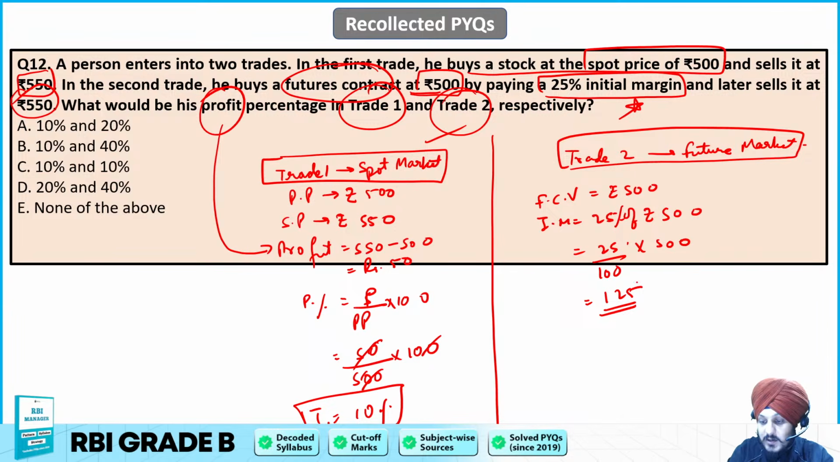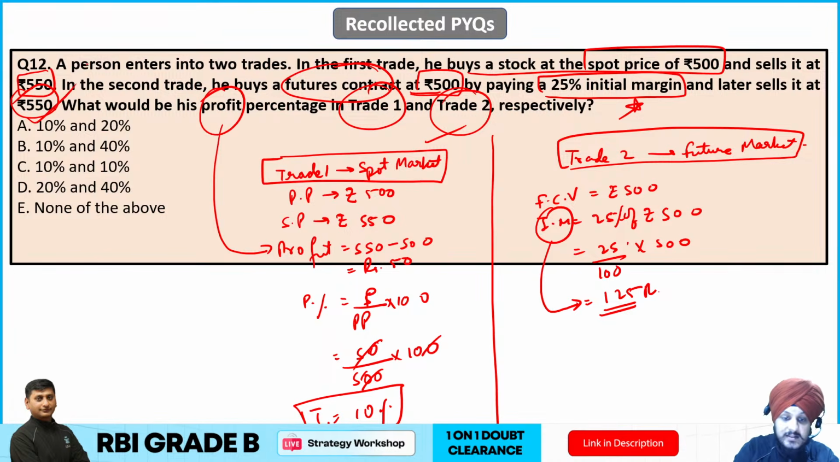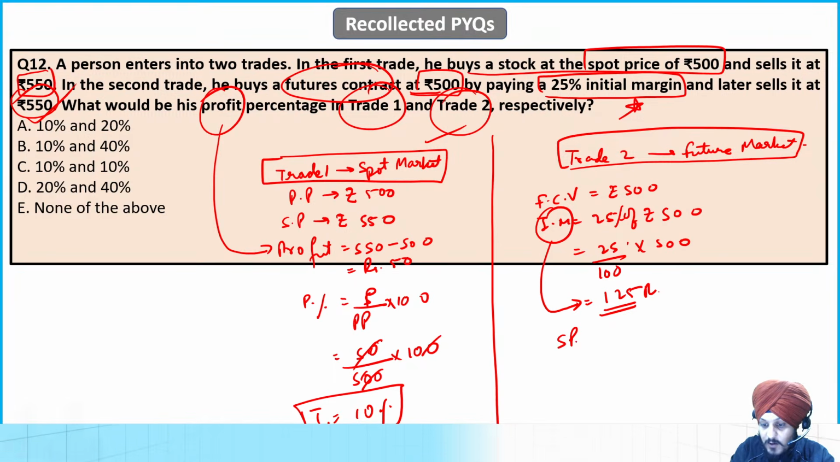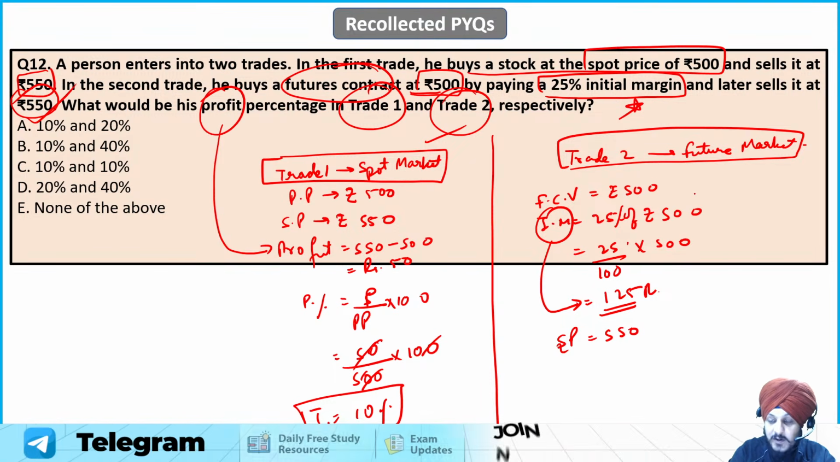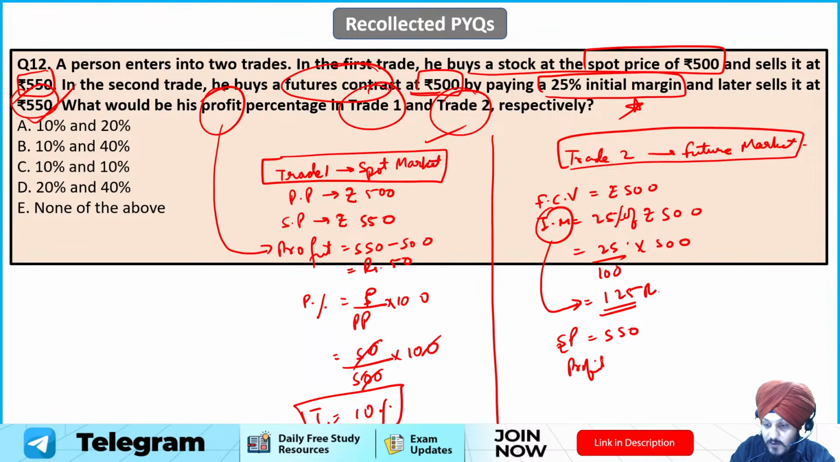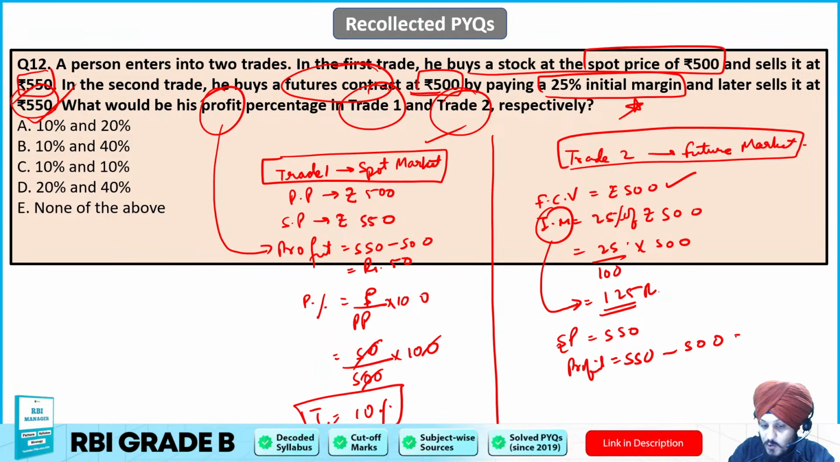So this is the actual initial margin that he has paid in absolute numbers, right? Now we are going to see the selling price also in this case. The selling price is rupees 550 only, as provided in the question, right? So what is going to be the profit? The purchase price was rupees 500, selling price is rupees 550. So profit is going to be 550 minus 500, which is going to be rupees 50, right?